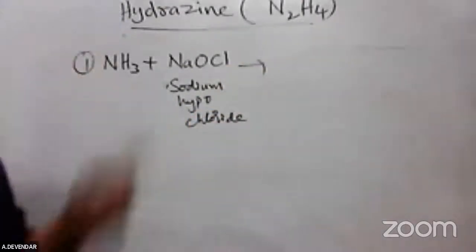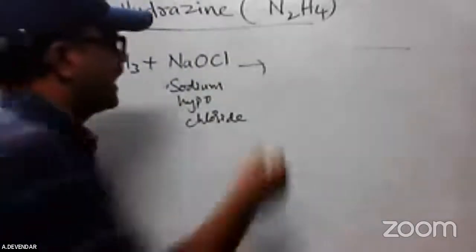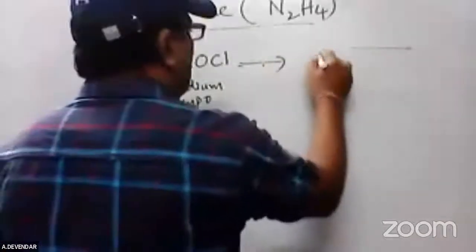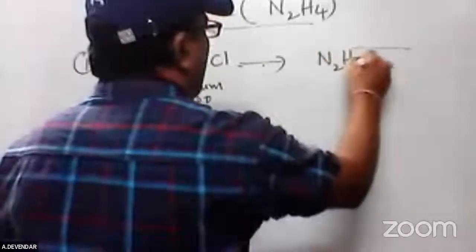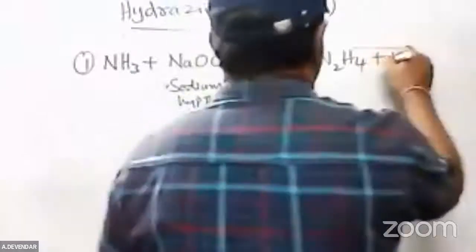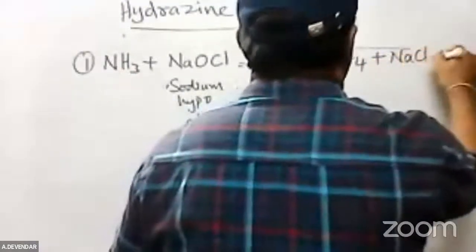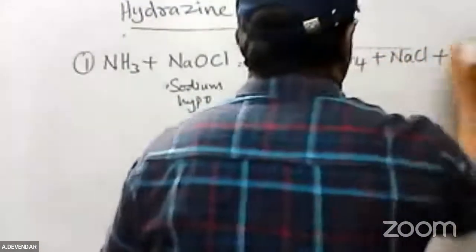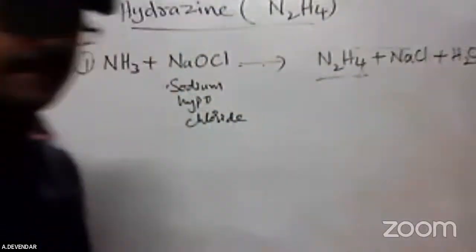When ammonia is reacted with sodium hypochlorite under high pressure, N2H4, hydrazine, is formed. The salt and water are liberated as byproducts. This is how hydrazine is prepared.